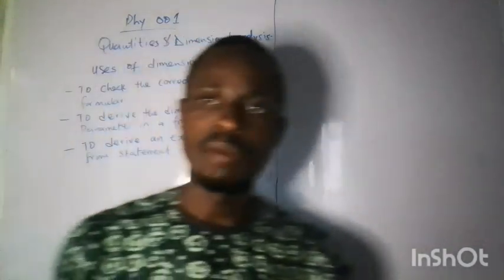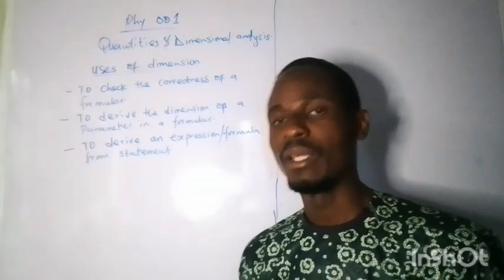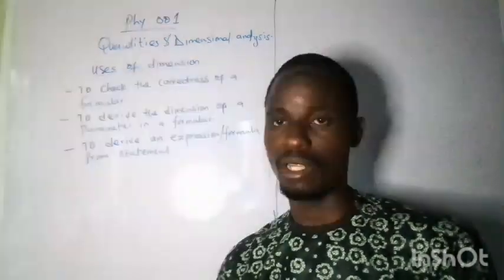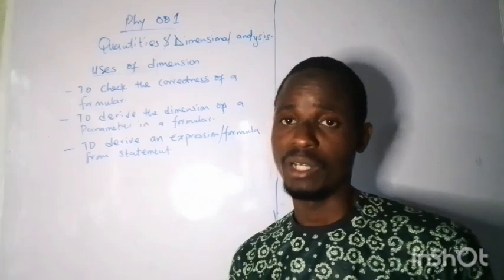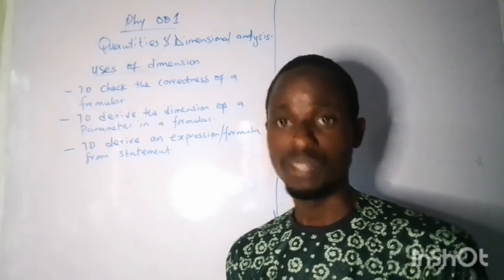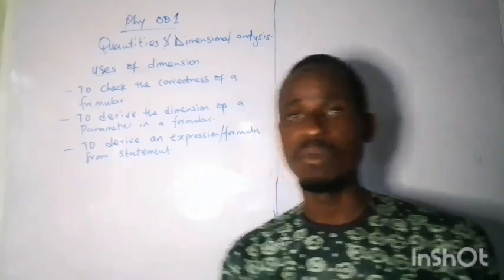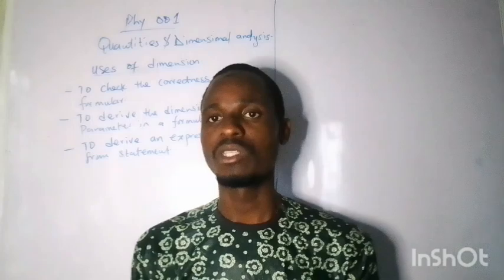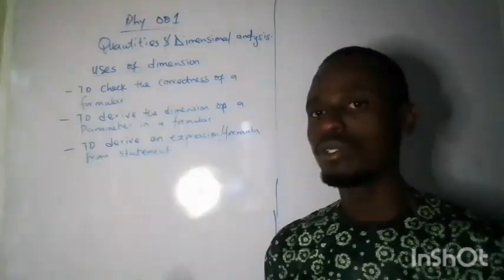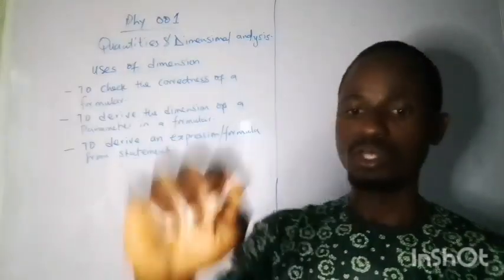A statement can be made, for instance, if I say the mass of a body depends on this, where I mention other parameters that the mass of the body depends on. So this is a statement. In order to prove the statement right or get a mathematical interpretation of it and derive a formula, we can use dimensional analysis to do that. So these are the 3 main uses of dimension. Let's quickly go to the first one and solve a question on it.